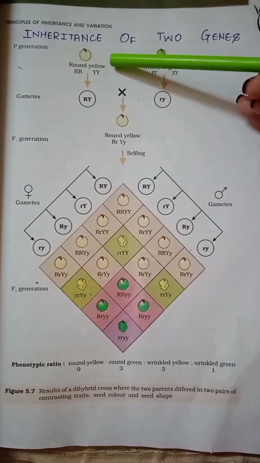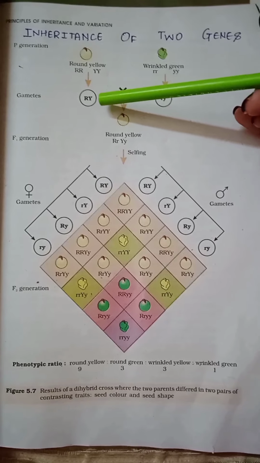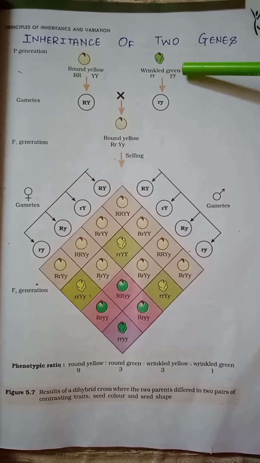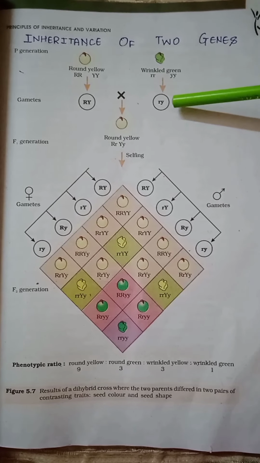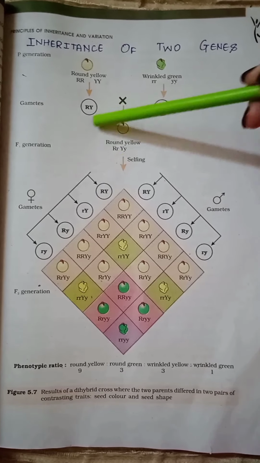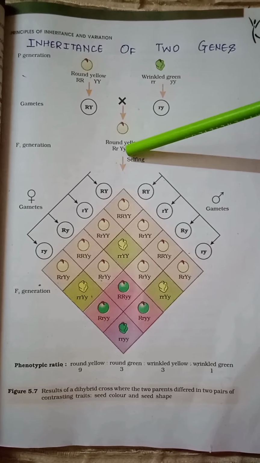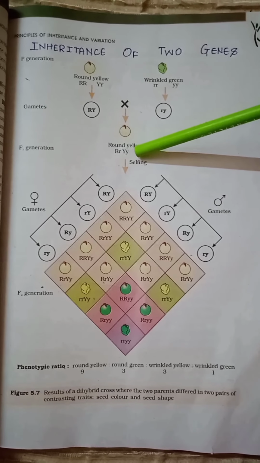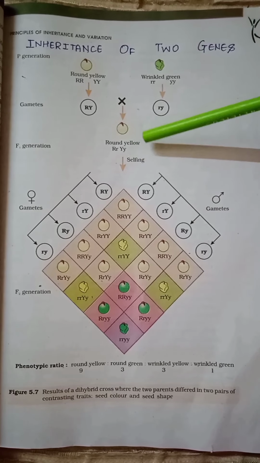The gametes which we get from round yellow seed are capital RY, and the gametes which we get from wrinkled green seed are small ry. When we cross them, we get a hybrid round yellow seed which has the genotype capital R small r and capital Y small y.